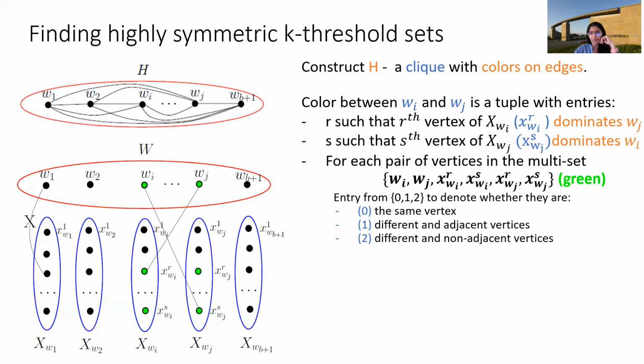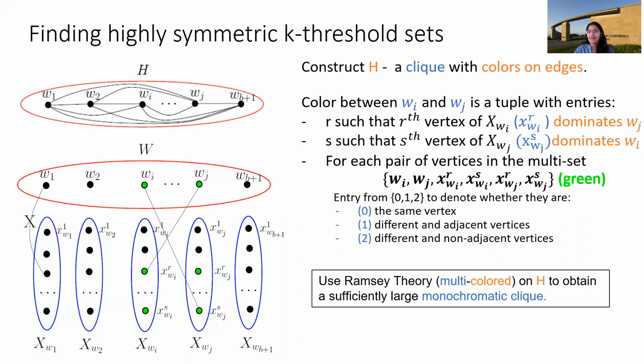With this coloring, we use a multicolor version of Ramsey theory on H to obtain a sufficiently large monochromatic clique. Once we have a monochromatic clique, all the edges in it have the same color, so all the entries corresponding to the tuple of these vertices are the same.